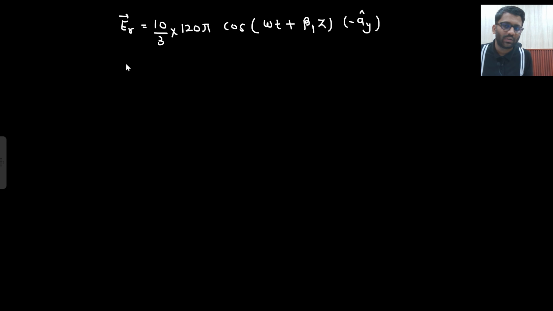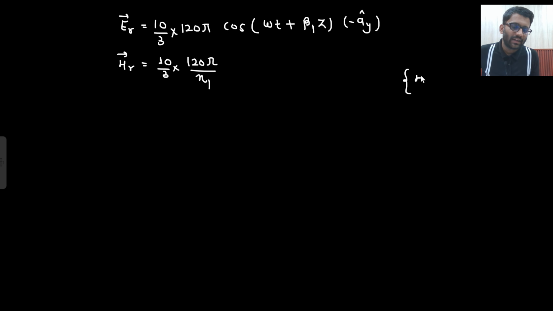Can you do it? Yes. We have solved these kinds of problems. How do we do it? We will divide this by eta, right? And which eta will I divide with? Eta 1. Why is that so? Why am I dividing with eta 1? Because we are in medium 1. If we were in medium 2, I would have divided by eta 2. So what I am doing here is that my HRO is equal to ERO divided by eta 1.